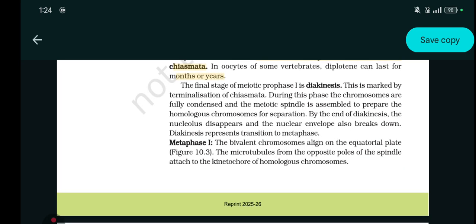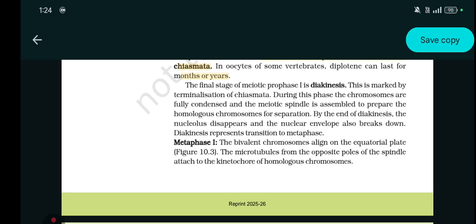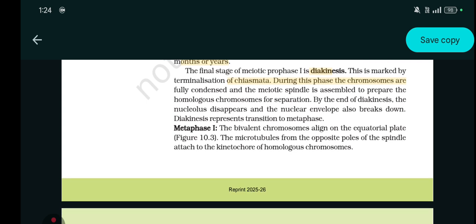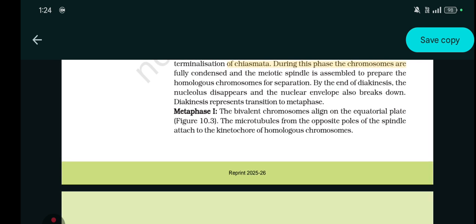The final stage of meiotic prophase 1 is diakinesis. This is marked by the terminalization of chiasmata. During this phase, the chromosomes are fully condensed and the meiotic spindle is assembled to prepare the homologous chromosomes for separation. By the end of diakinesis, the nucleolus disappears and the nuclear envelope also breaks down.